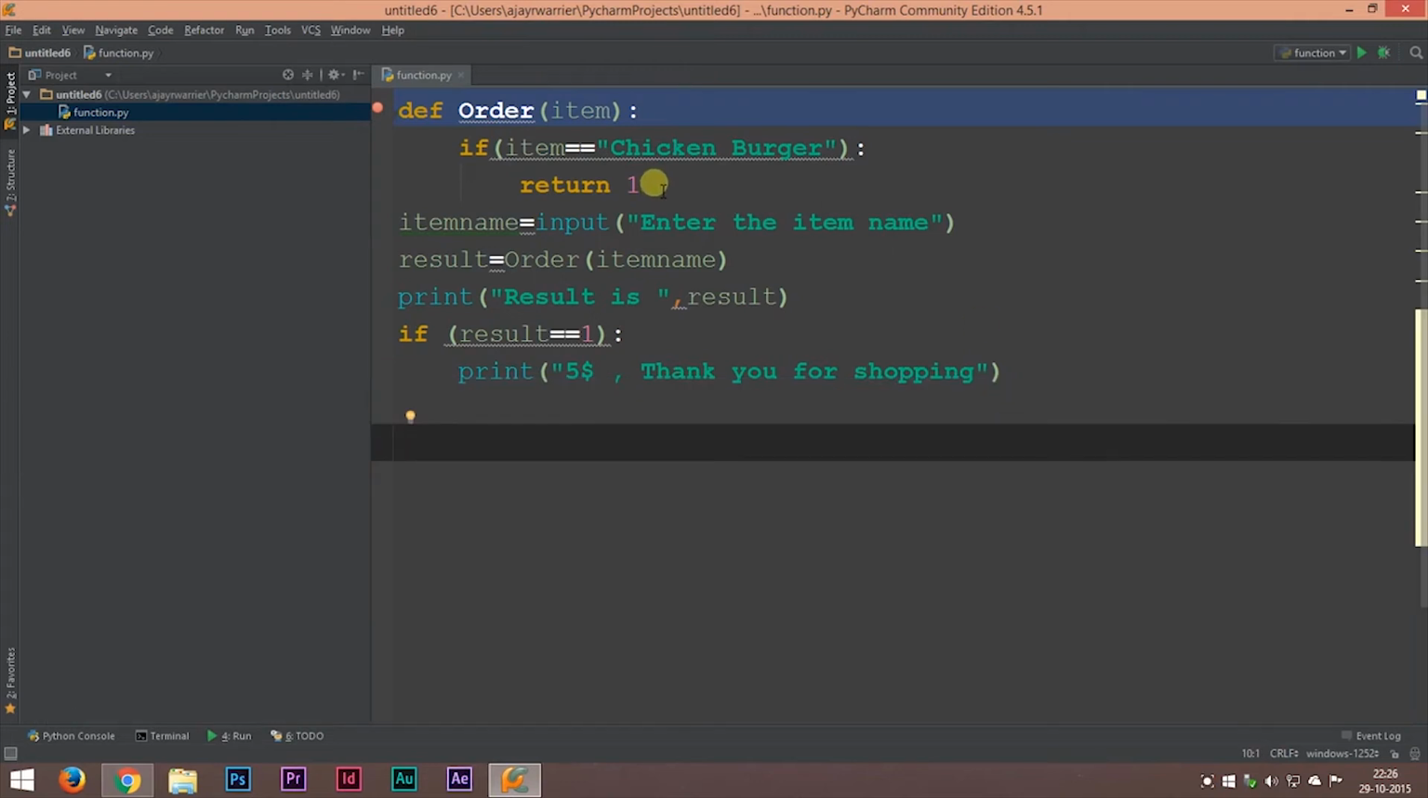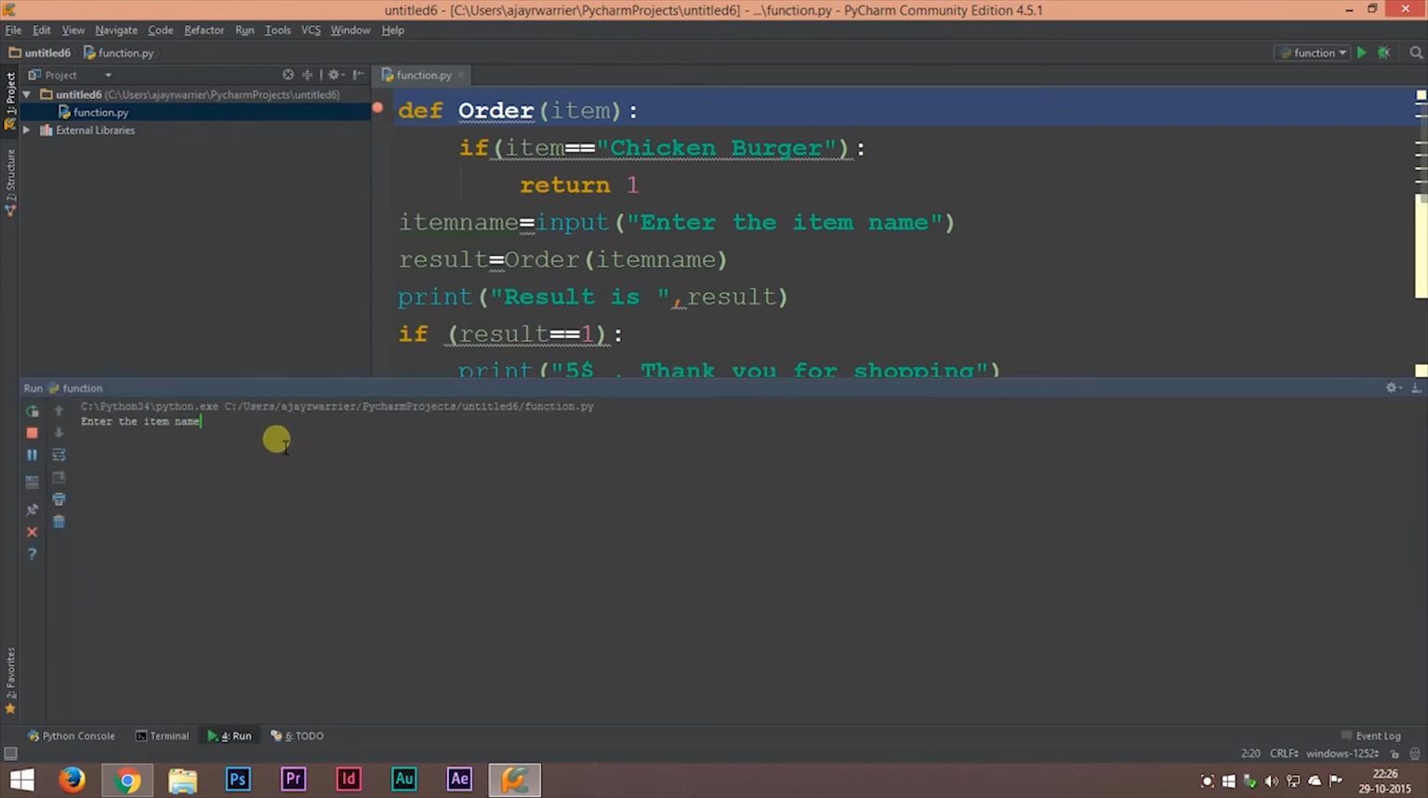So the return keyword is used to send back a value to the function call. This is used when we want to store the result of a function into a variable so that that result can be used anywhere in the program. For example, this case. Now we'll run this again.